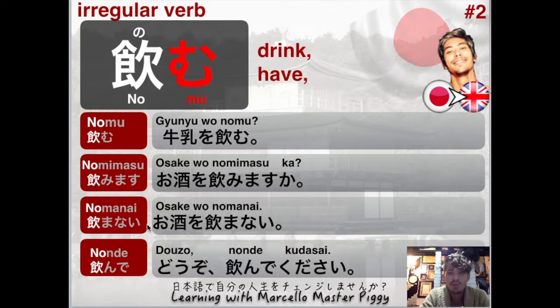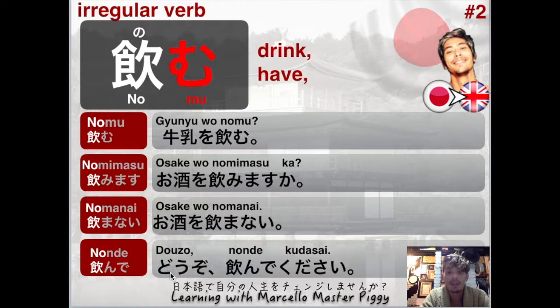Nonde. This is where I'm telling you guys that it's very important that you memorize how to make this form for different changes, because otherwise, even if you know the verb, you don't understand when people say nonde, or you cannot make phrases with this format, okay? So now you know that this one is kind of irregular. You just have to memorize that it's nde, but you're going to find a pattern later, as you learn more irregular verbs.